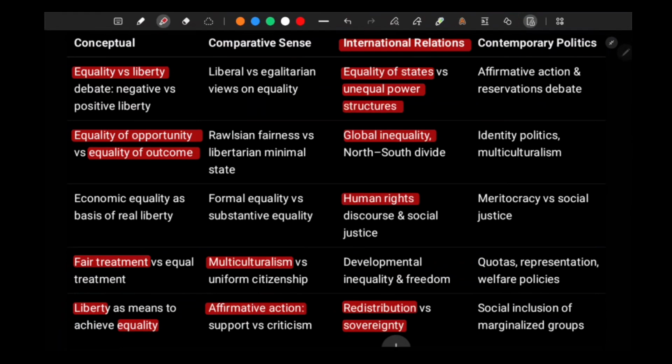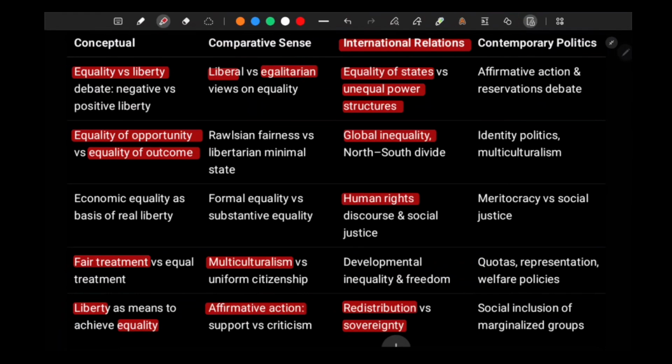Understanding equality will help us understand all these things as well. In comparative politics, there have been questions again and again comparing equality and liberty, right? Then liberal and egalitarian views on equality have also been asked again and again.